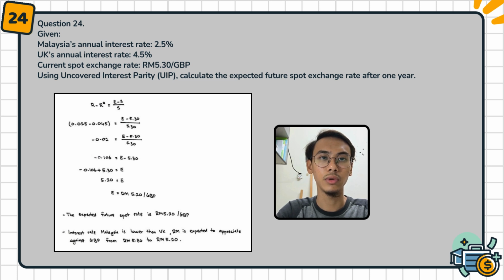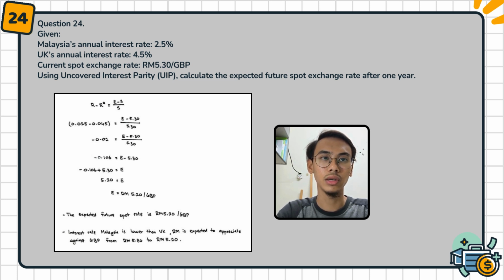For the left side, we write 0.025 minus 0.045. We got these values from the annual interest rates of both countries, Malaysia and the UK. Then we multiply by 100%. Then we set it equal to E minus 5.30 divided by 5.30. Next, we get the value of the left side, which is negative 0.02.